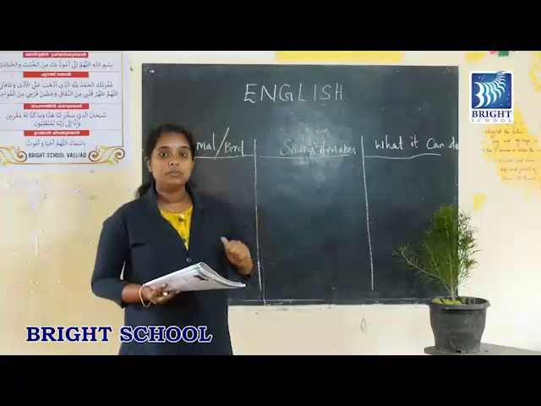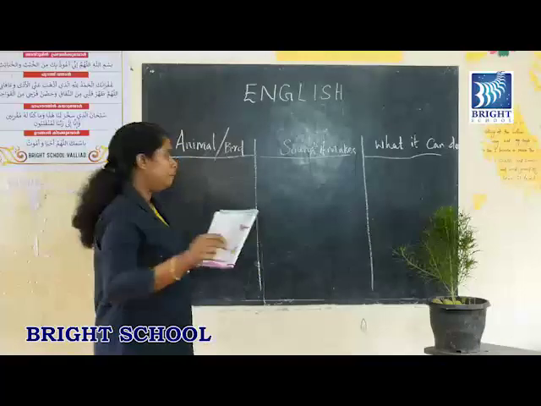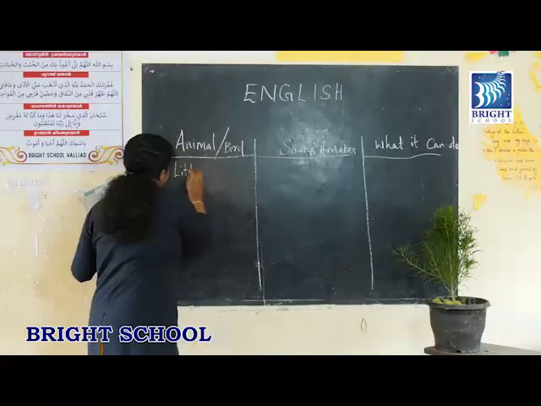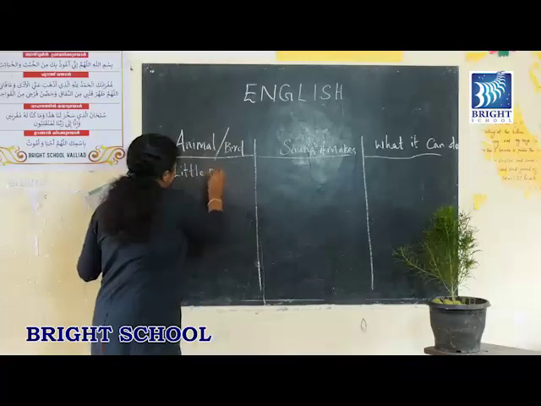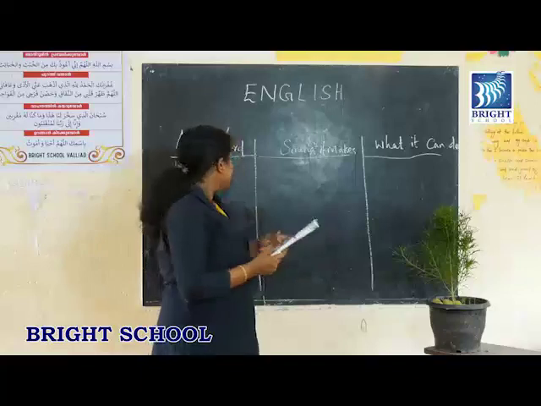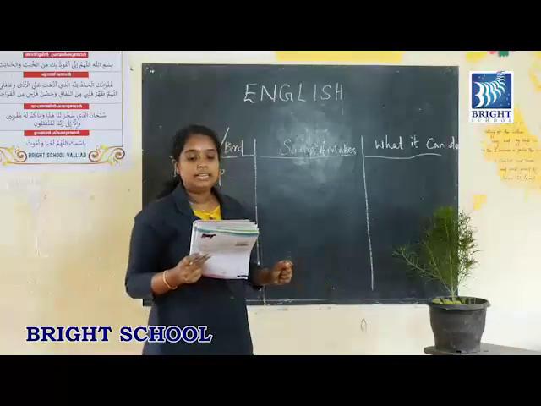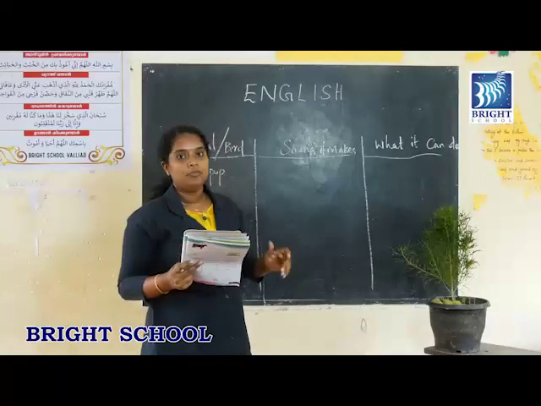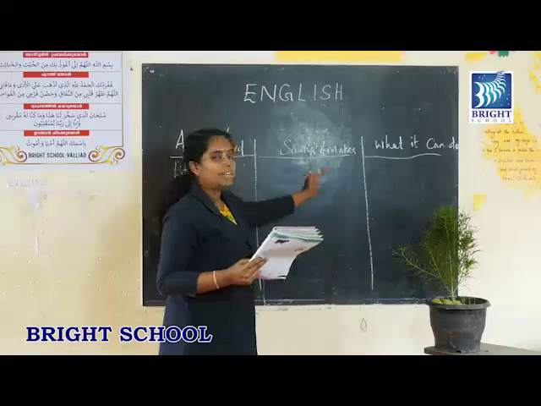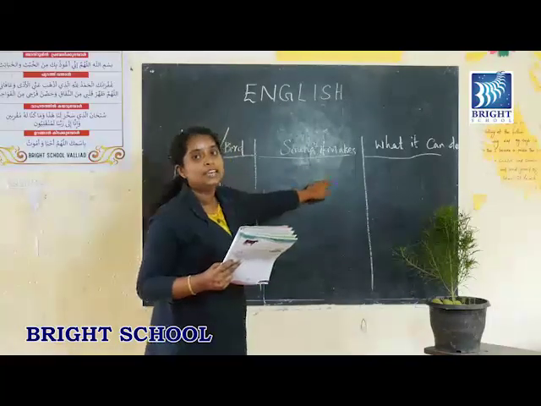So the first one was, yes, very good. The first one was little pup. So we can write little pup here. The second column is sound it makes. So what sound does this little pup make? Yes, woof, woof, woof. So what you have to do? You can write the sound that little pup makes in this second column.